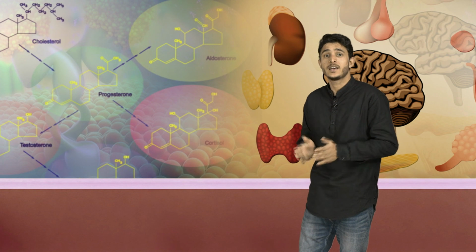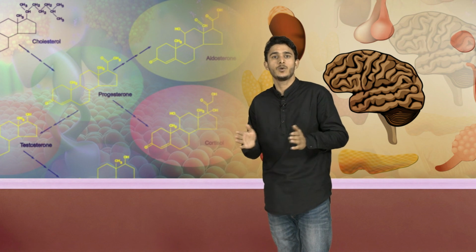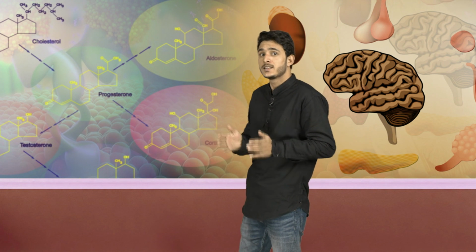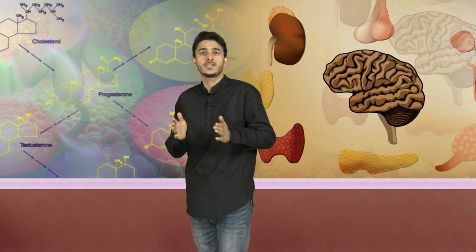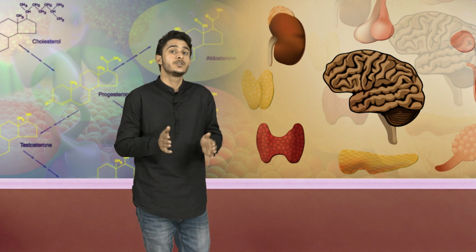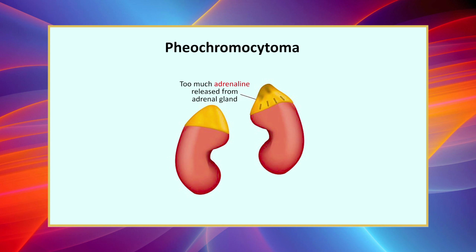In females, adrenal hyperplasia produces masculinization, which is otherwise called virilism. In some cases of genetic disorders, the female child is born with external genitalia of male type. This condition is called pseudohermaphroditism. Now, we will discuss the disorders of adrenal medulla, which includes pheochromocytomas.